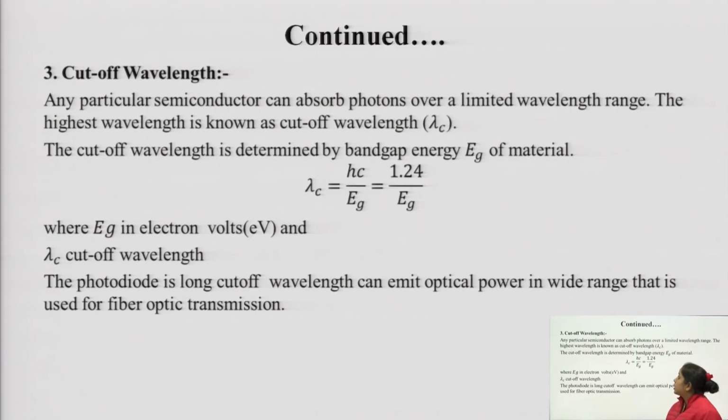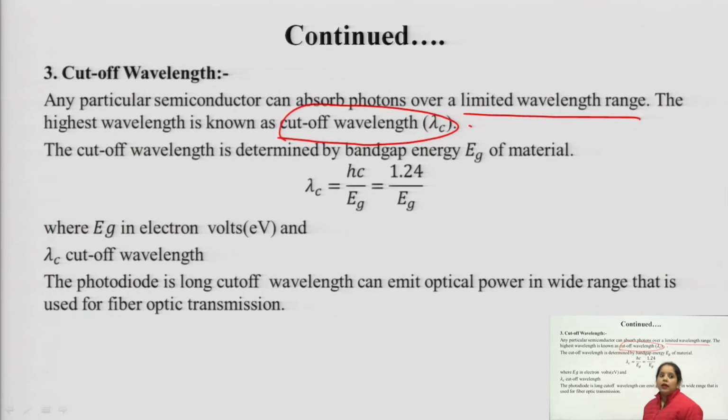Now, the next one, the cutoff wavelength. The cutoff wavelength decides at which wavelength our photodetector will operate. Any particular semiconductor can absorb photons over a limited wavelength range. The highest wavelength is known as the cutoff wavelength, which is represented as lambda c.